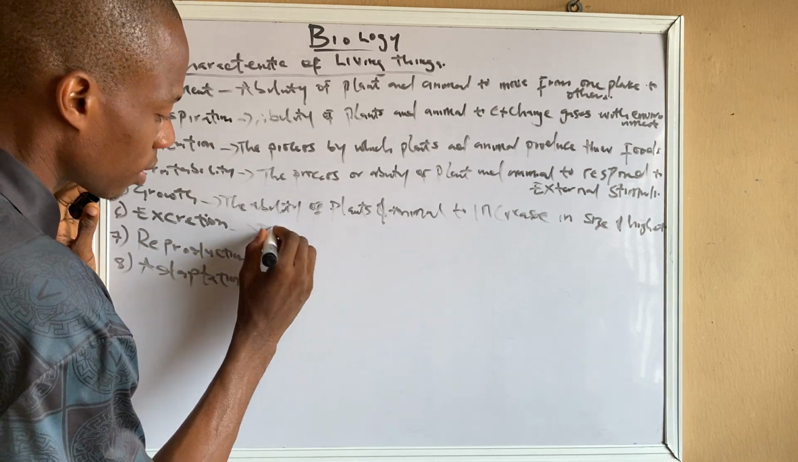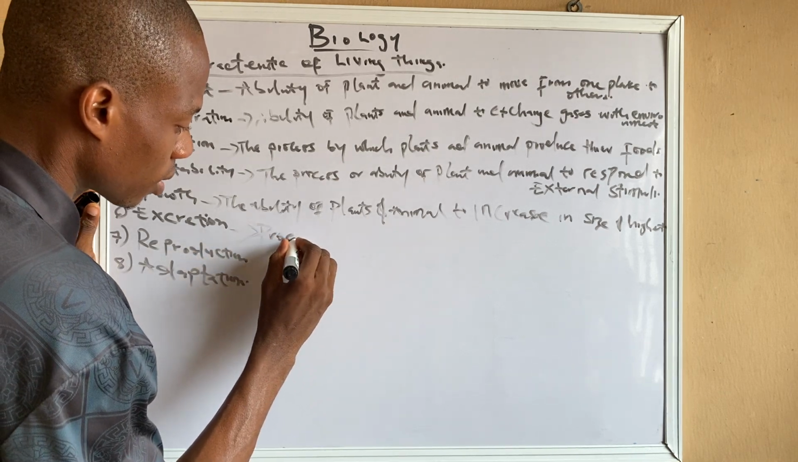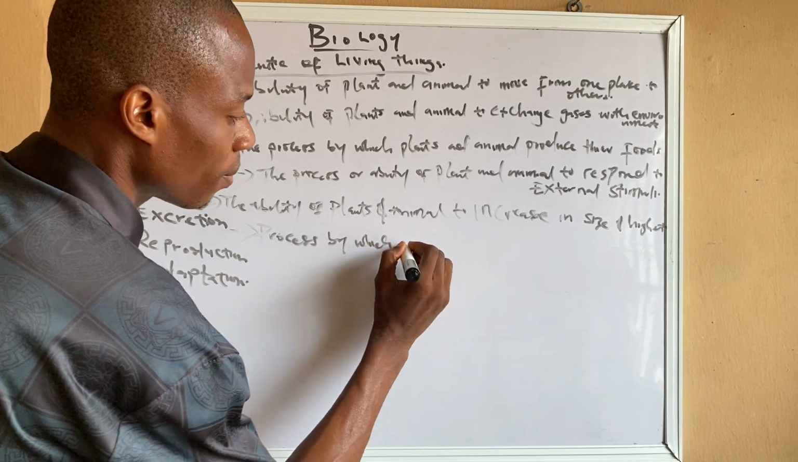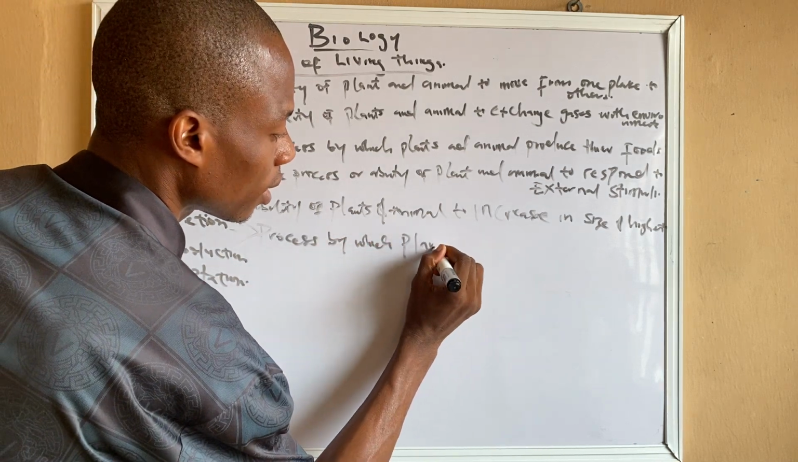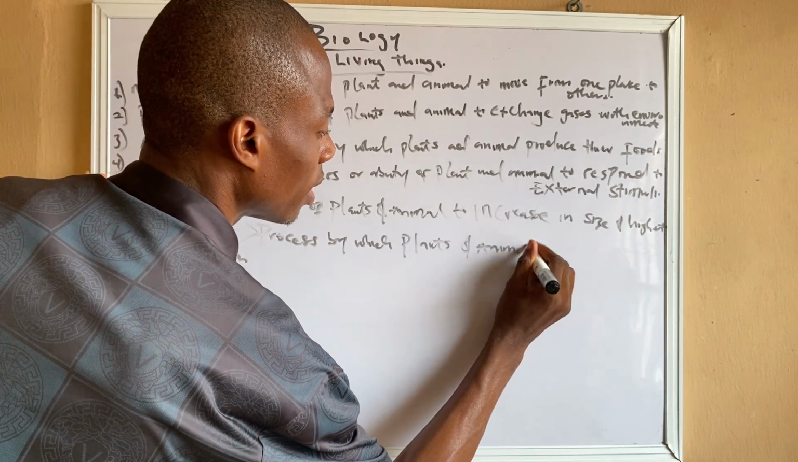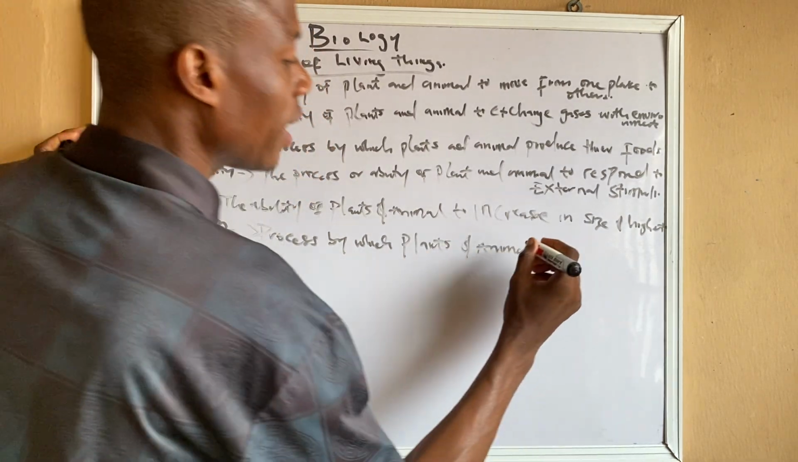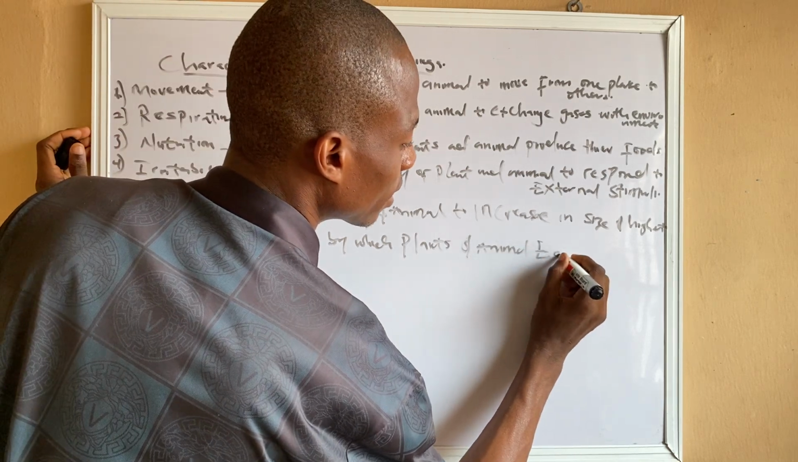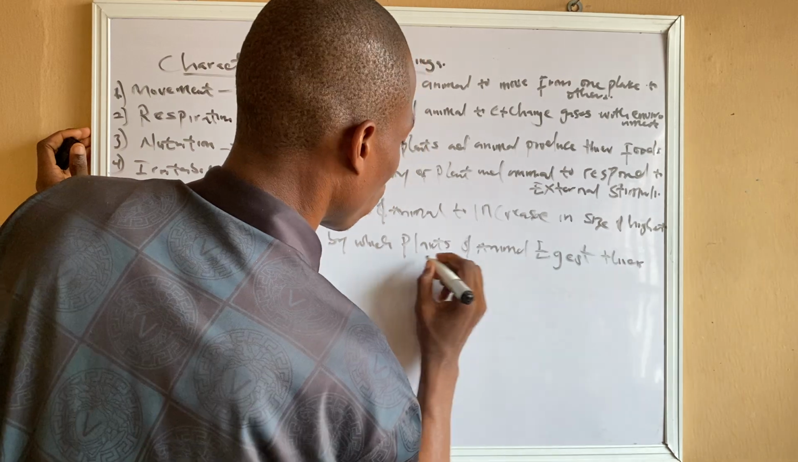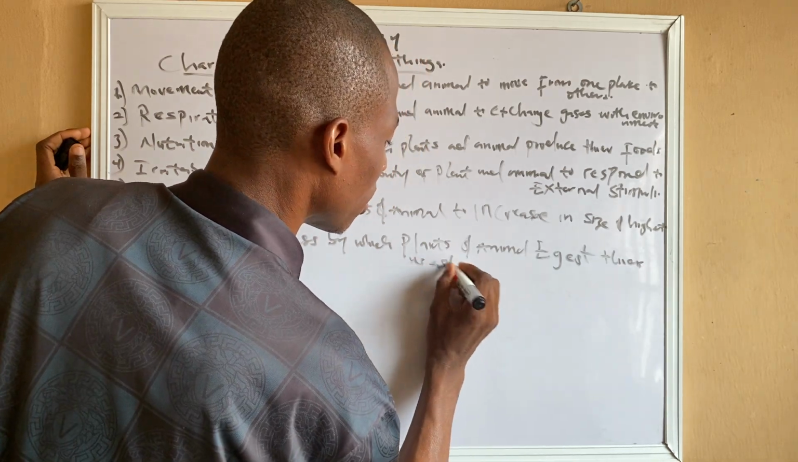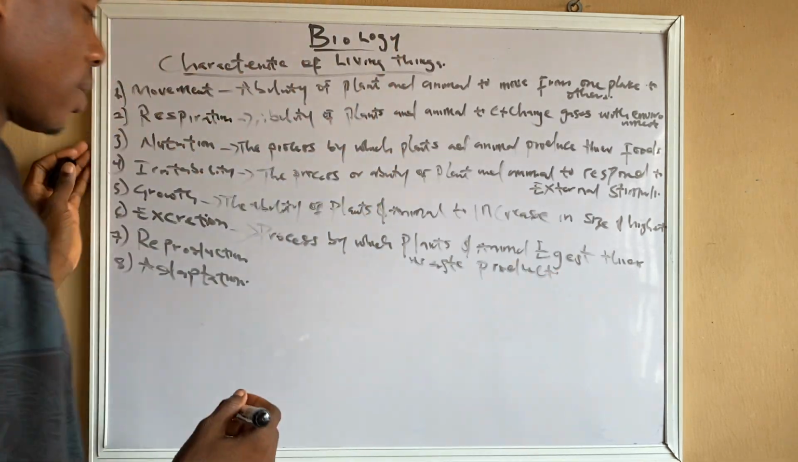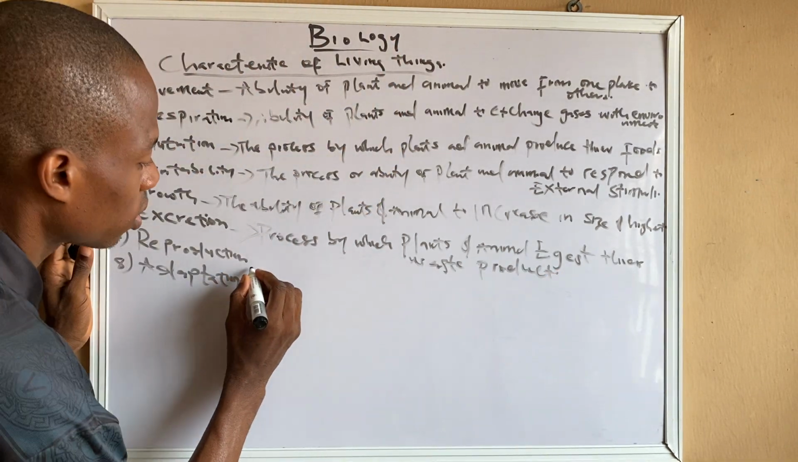Excretion. The process by which plants and animals eject their waste products.